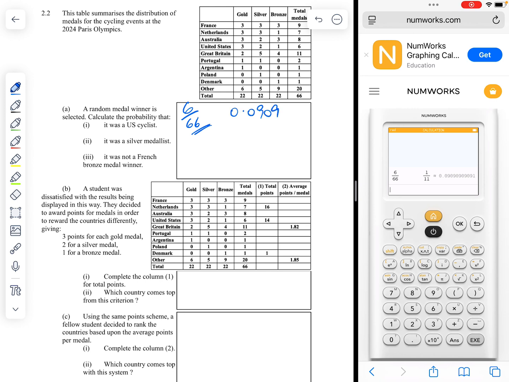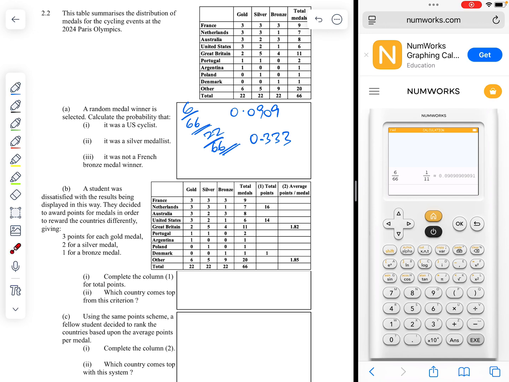0.0909. Part 2. What's the probability that it was a silver medalist? So we're looking at all the medalists. So once again, it's out of 66. And how many silver medals were there? Well, 22. In fact, there were 22 of gold and silver and of bronze. So it's 22 out of 66, which is a third, 0.333.